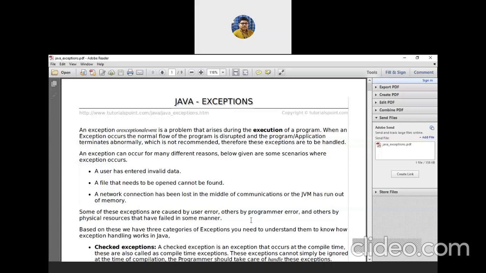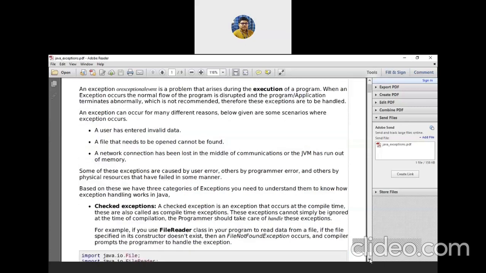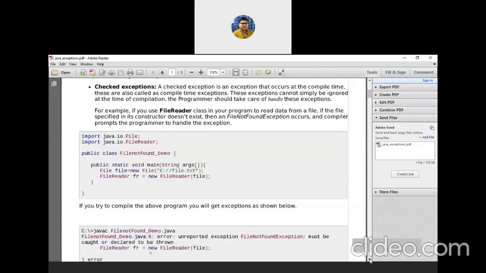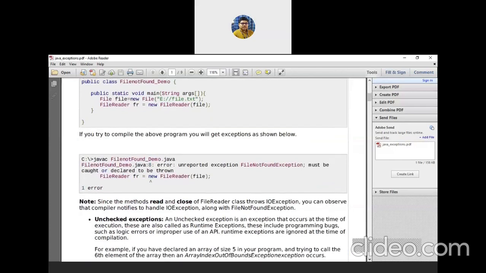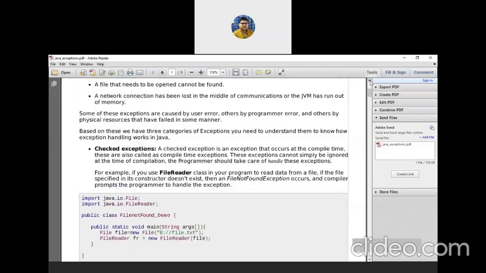So based on these three categories of exception, we must understand how exceptions will be handled in Java. Two types of exceptions are in Java: one is checked exception and the other is unchecked exception. Try to differentiate these two.